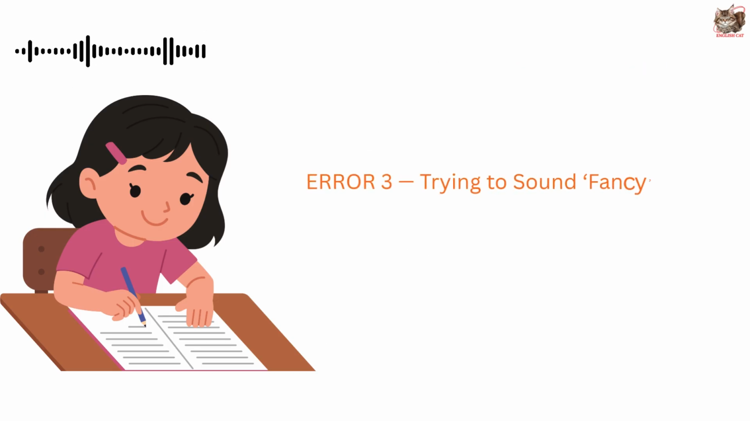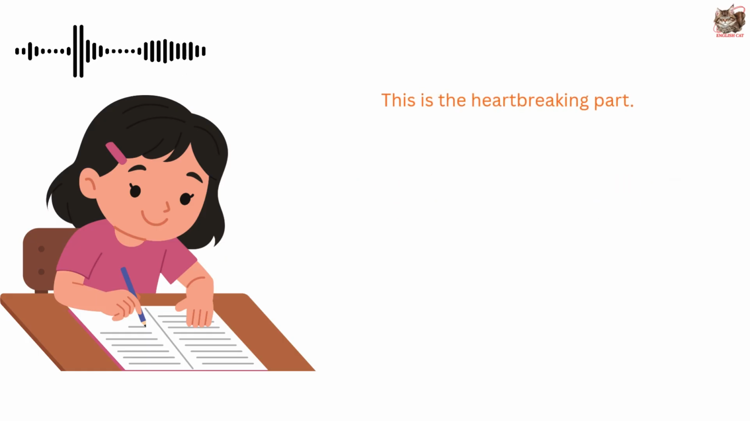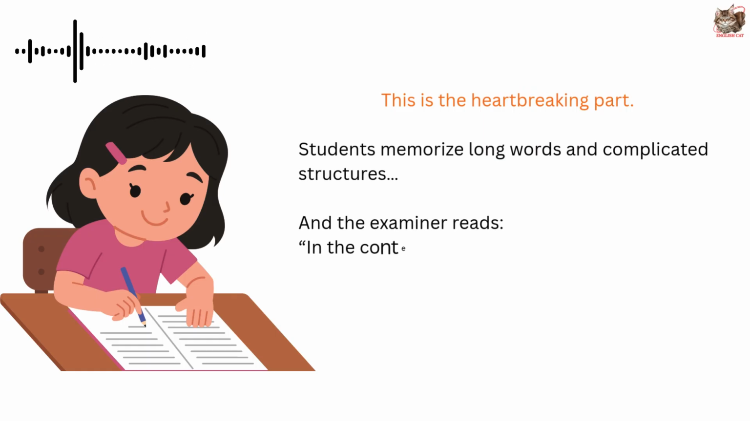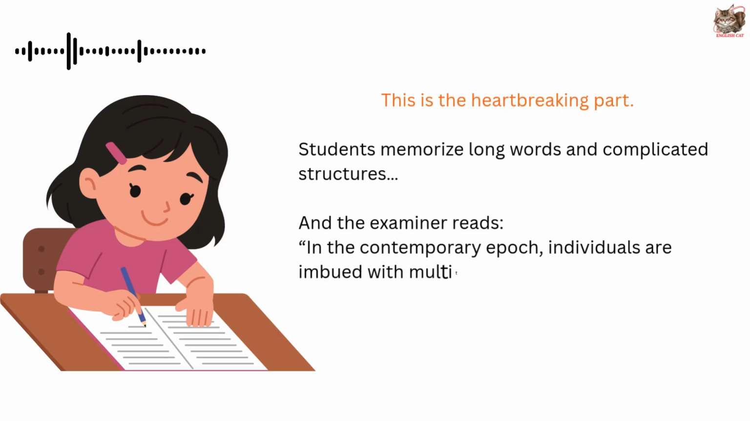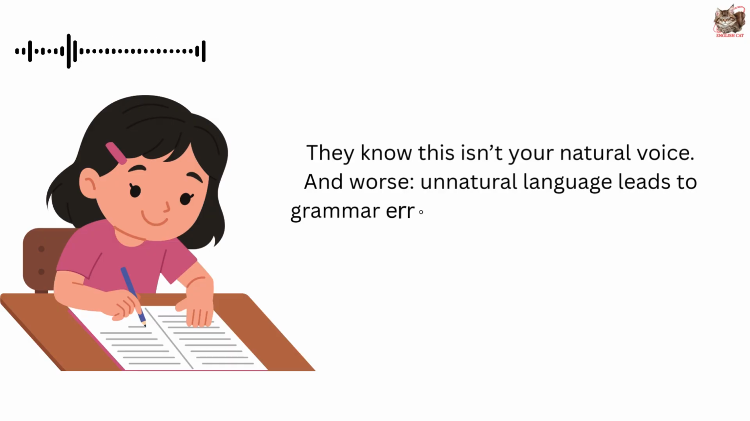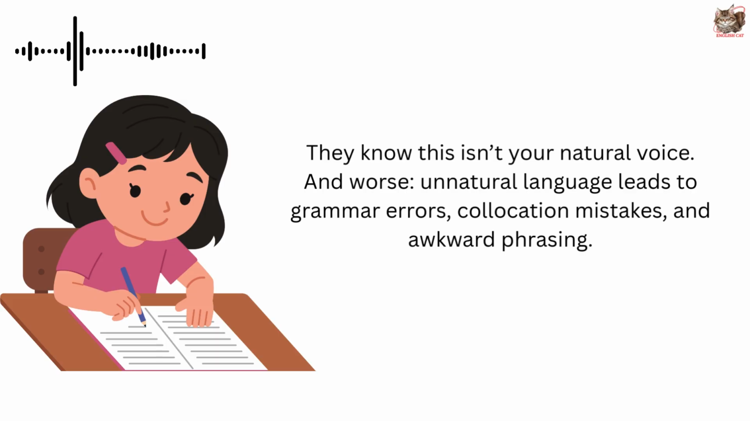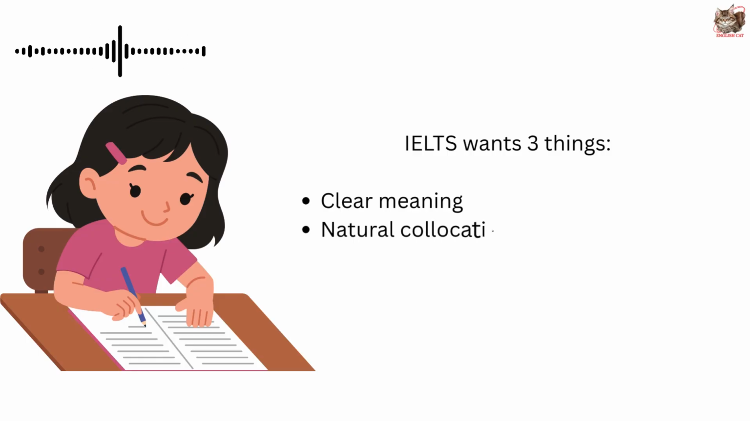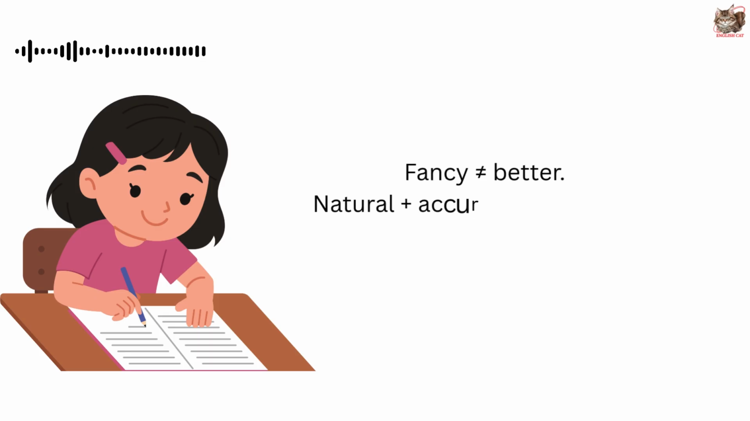Error 3. Trying to sound fancy and ending up unnatural. This is the heartbreaking part. Students memorize long words and complicated structures, and the examiner reads, in the contemporary epoch, individuals are imbued with multitudinous obligations. They know this isn't your natural voice, and worse, unnatural language leads to grammar errors, collocation mistakes, and awkward phrasing. IELTS wants 3 things: clear meaning, natural collocation, and accurate grammar. Fancy, not better. Natural plus accurate, high score.